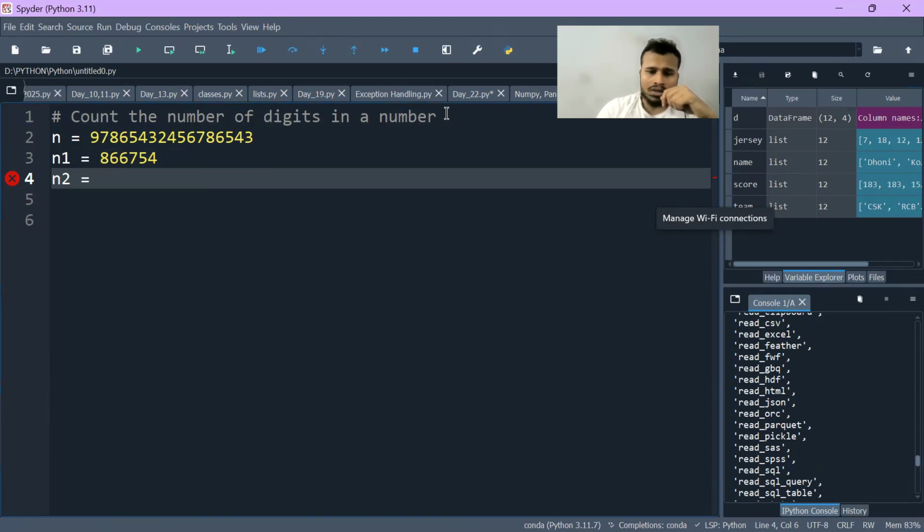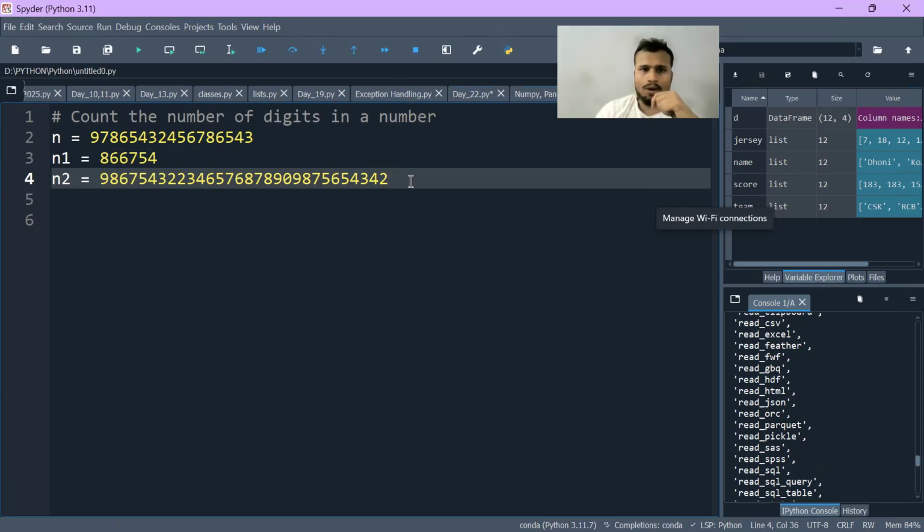For another person, the digits will be this. So it varies from person to person and it can go till infinity. So while loop ही ऐसा loop है जो infinite times run कर सकता है.